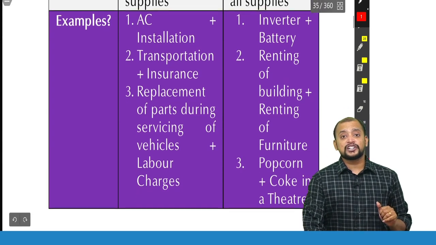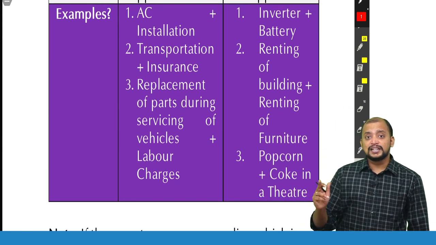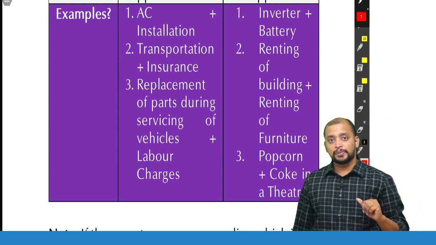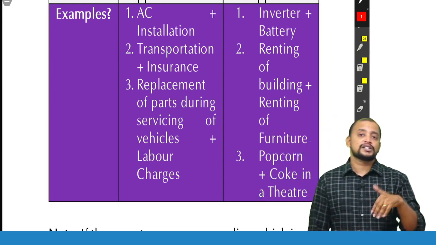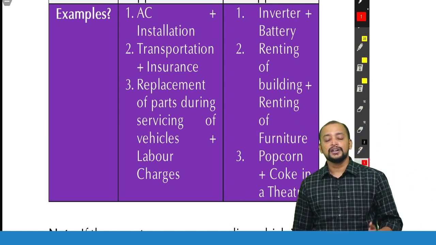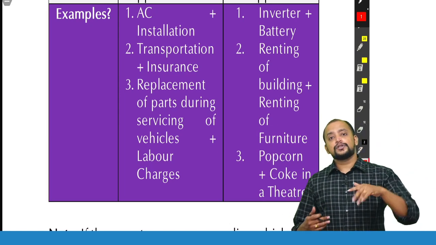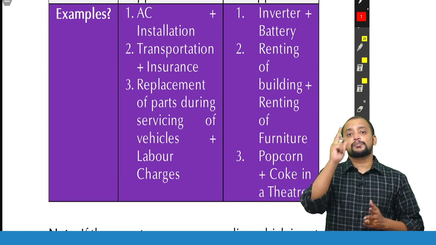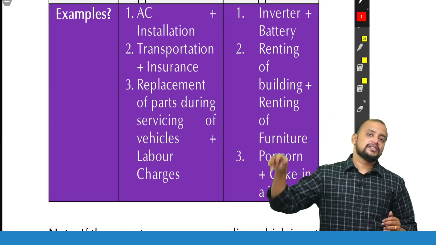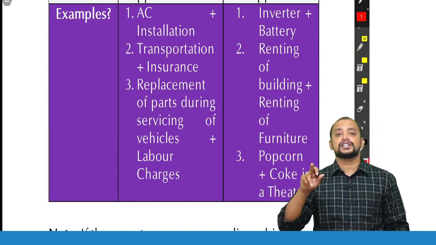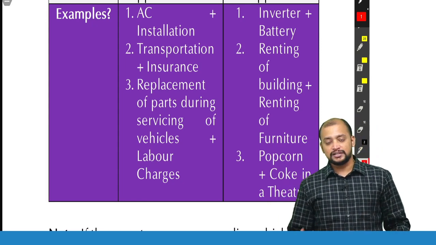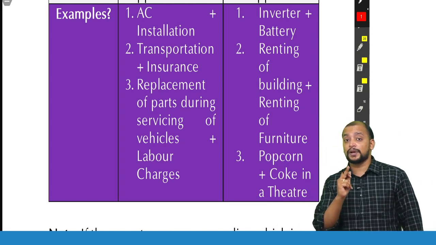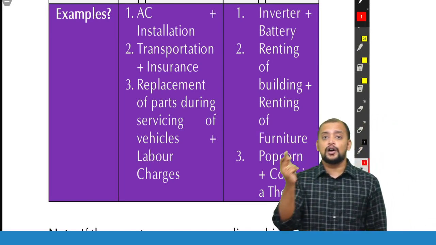Then replacement of parts during servicing plus labor charges. These are two or more supplies and naturally bundled, because they will not sell only parts, and they will not do only servicing, that is, labor. So it is naturally bundled, and the principal supply is parts. Therefore, the entire value is chargeable to GST at the rate applicable to parts. So this is about composite supply, and in composite supply, remember the price can be single or separate.